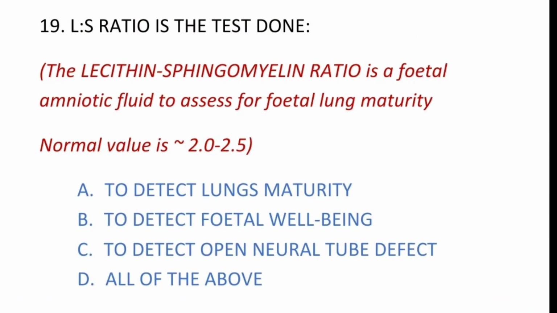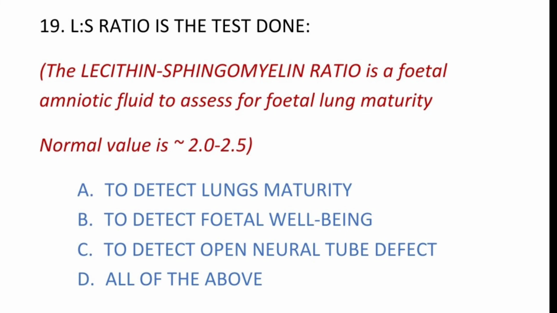Question number 19. The LS ratio is the test done. So first let us begin with what is the LS ratio. The LS, that is the lecithin sphingomyelin ratio, is a fetal amniotic fluid test to assess for fetal lung maturity, and the normal value is 2 to 2.5.